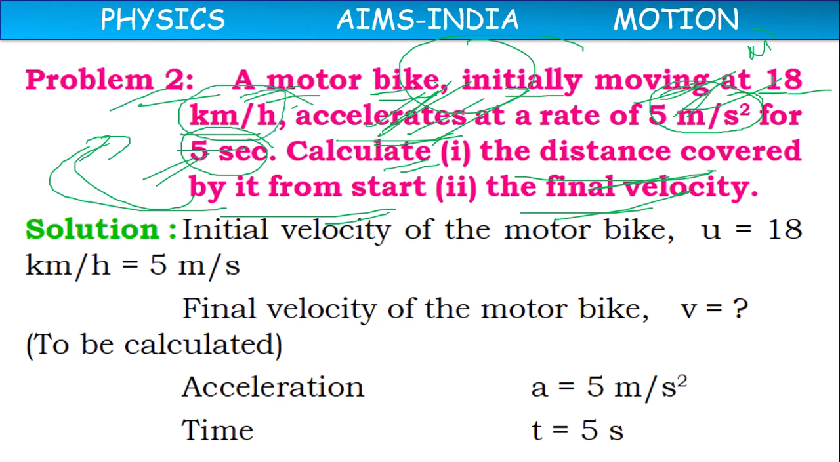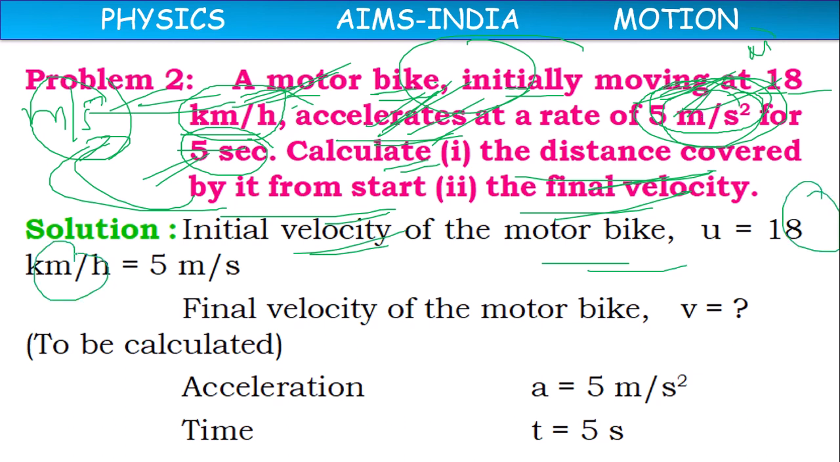But here initial speed is in kilometer per hour, and acceleration is in meter per second square. All units should be in the SI system. That's why kilometer per hour also has to be converted into meter per second. So initial velocity of the bike is 18 km per hour. To convert kilometer per hour into meter per second, we multiply the value with 5 by 18. 18 cancels, 5 meter per second. So 5 meter per second.